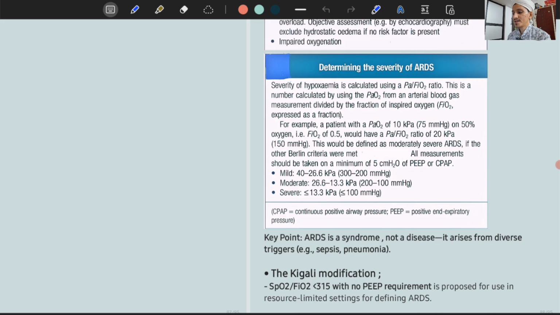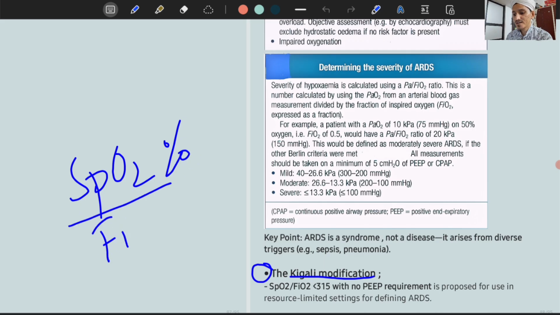So you have some setup, but you don't have the facilities to calculate ABG. Okay, so how do you know that the patient has ARDS? And you don't have ventilation also, so you don't know PEEP, because PEEP you will know when there is HFNC or mechanical ventilation. But PEEP is not there, you don't have all those things. How do you know? For that, there is Kigali's modification of that ratio in order to diagnose ARDS in patients in areas where facilities are not available. So it is just SpO2, pulse oximetry saturation in percentage, divided by FiO2 in fraction.